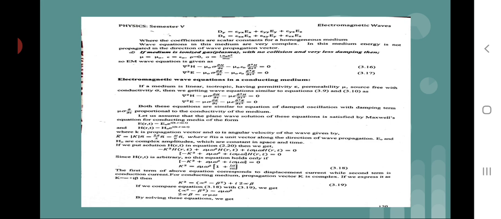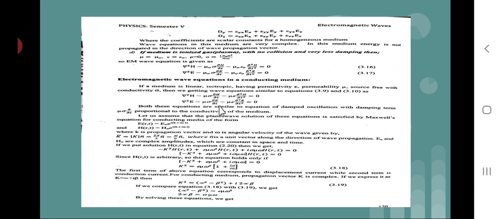Now the next article is the electromagnetic wave equation in a conducting medium. If the medium is linear, isotropic, having permittivity epsilon, permeability mu, source free, with conductivity sigma, then you know about the two equations: del square H minus mu sigma dou H by dou t minus mu epsilon dou 2H by dou t square is equal to 0, and del square E minus